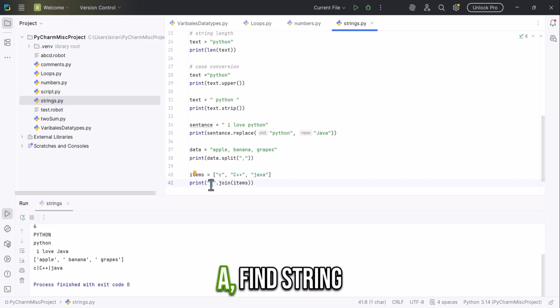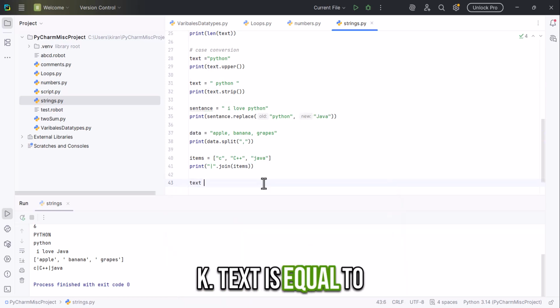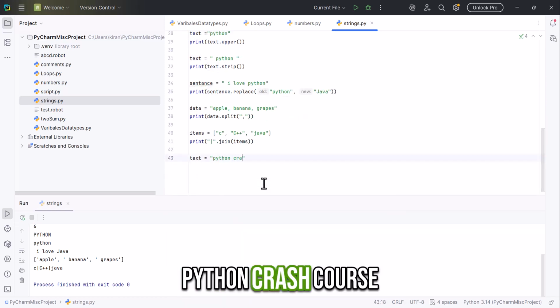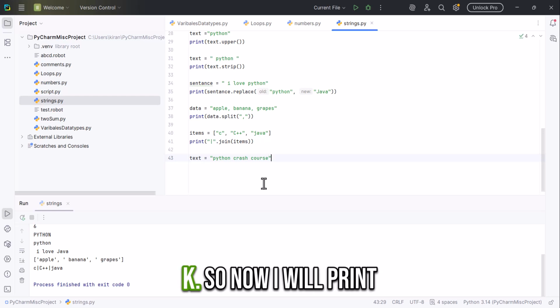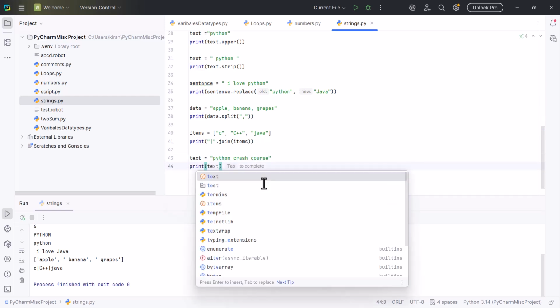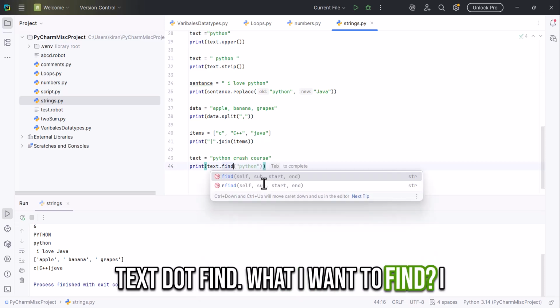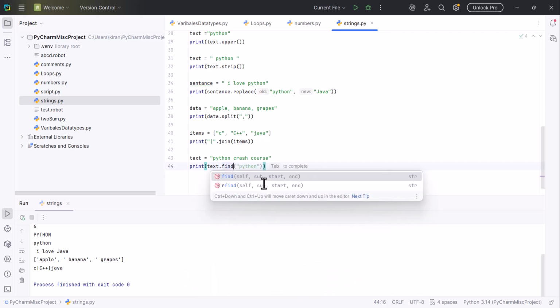Similarly, we have find. Text is equal to Python crash course. Now I will print text dot find, and whatever I want to find. I want to find Python.